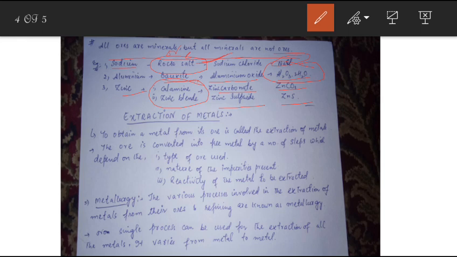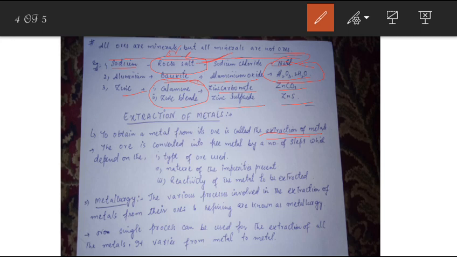Now, how are metals extracted from their ores? It is called extraction of metals. To obtain a metal from its ore is called extraction of metal. Extraction signifies to collect a metal from its ore, to remove metal from its ore, or to separate metal from its ore.